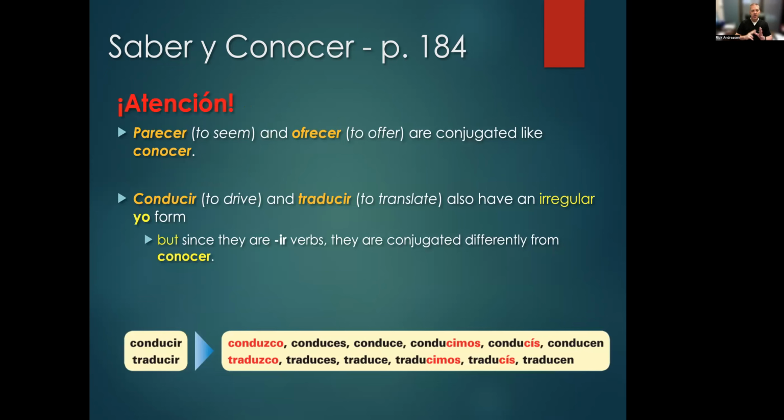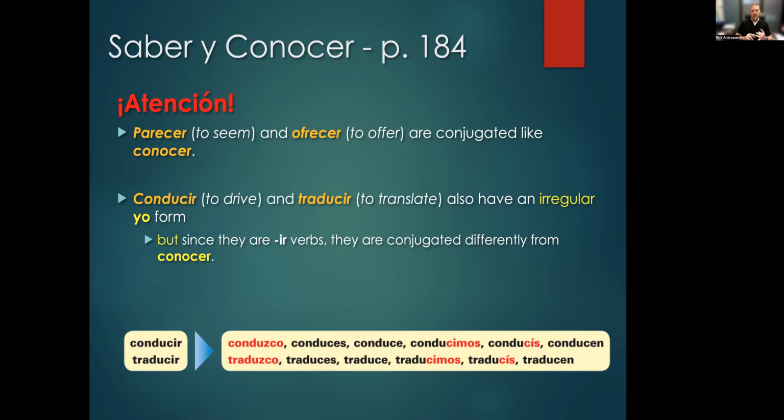Notice there are a couple of other verbs that conjugate similarly to conocer in that conozco form. So parecer and ofrecer are both conjugated like that. So it's parezco and ofrezco. Conducir and traducir also are irregular.